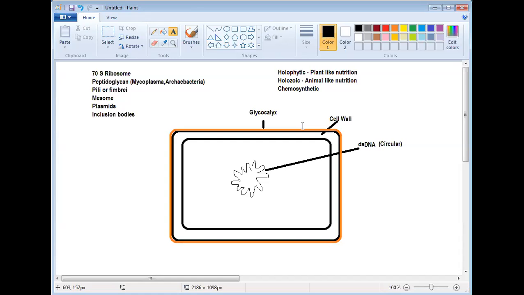Desiccation means to dry up and die. So for glycocalyx, say this is an adhesive tube, and you have just opened it and you have not recapped it.